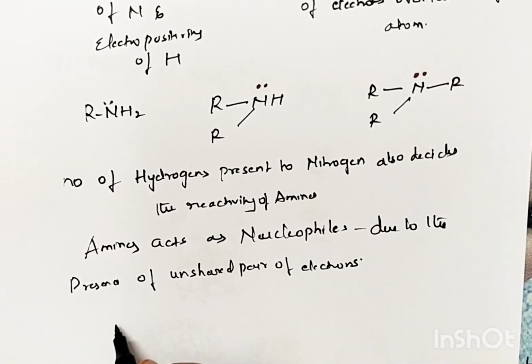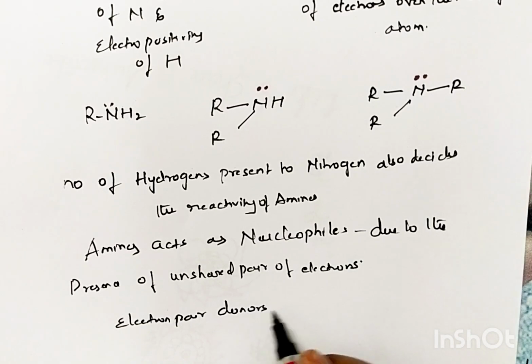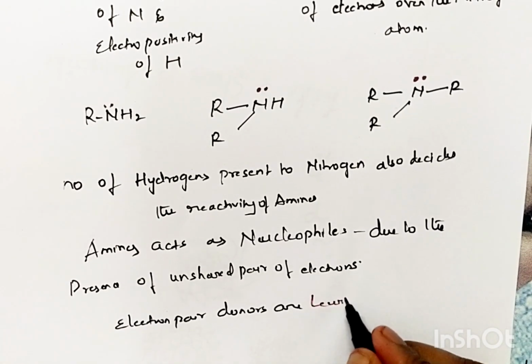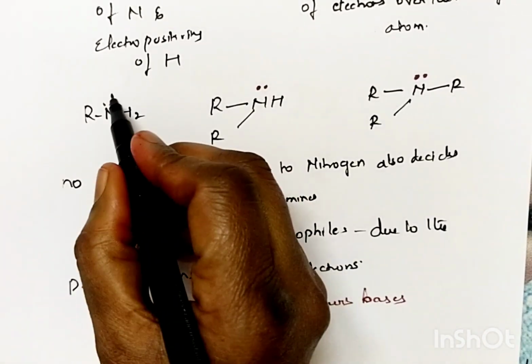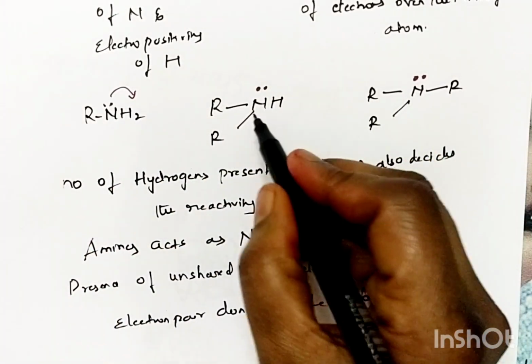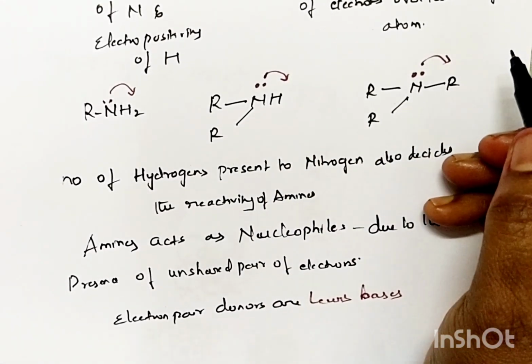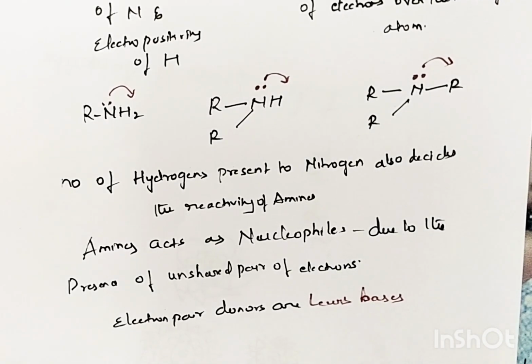As I said, electron pair donors are Lewis bases. So here nitrogen is ready to donate its electron pair to some other atom. So it is donating a pair of electrons. So it acts as a Lewis base.